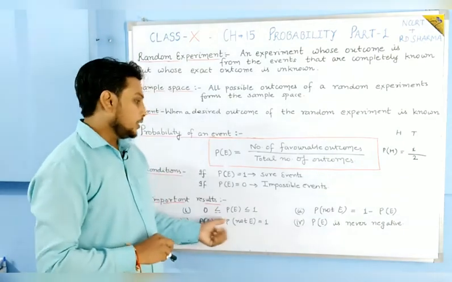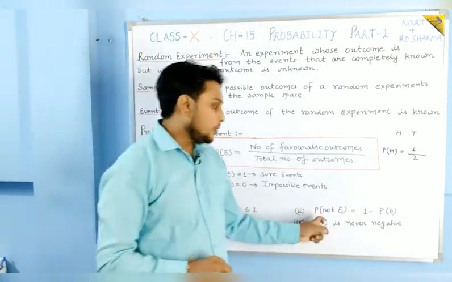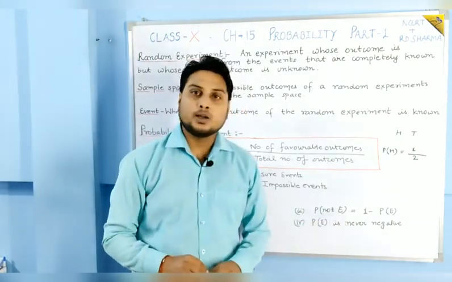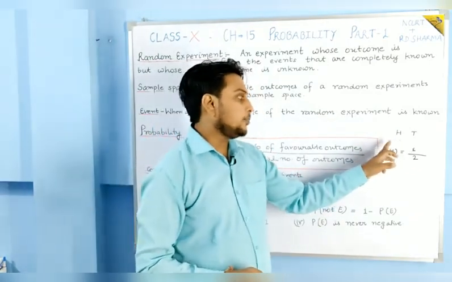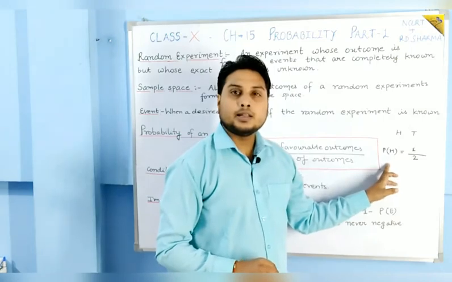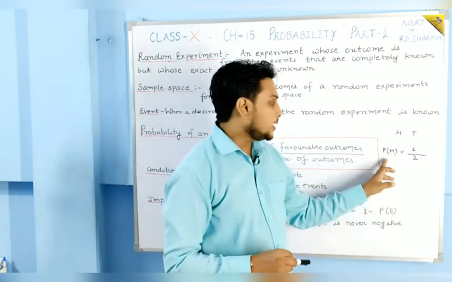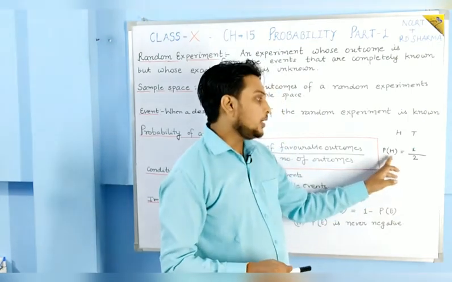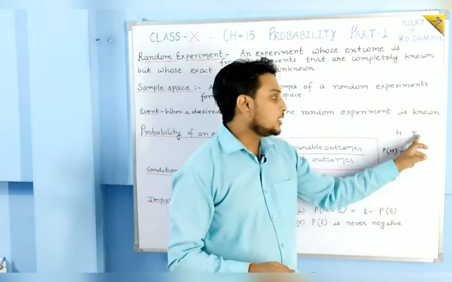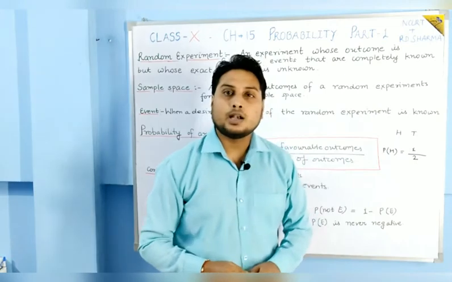Then the second point is the probability of not E. Not E means, suppose you are saying the probability of getting head, then there is one other thing, that is the probability of not getting head. And if you say the probability of not getting head, then you are saying the probability of getting tail.